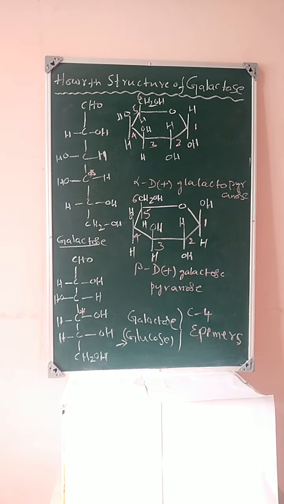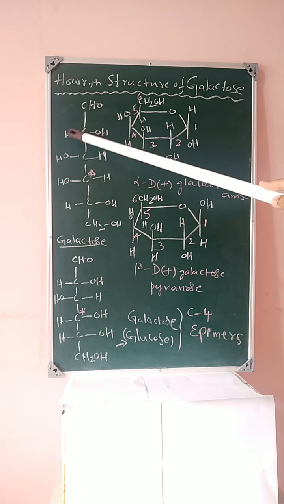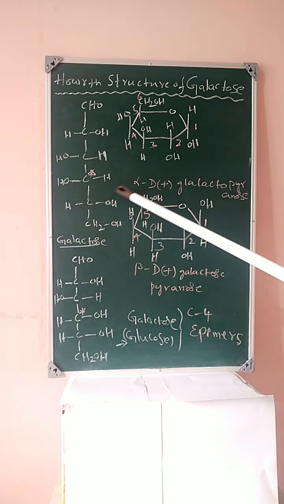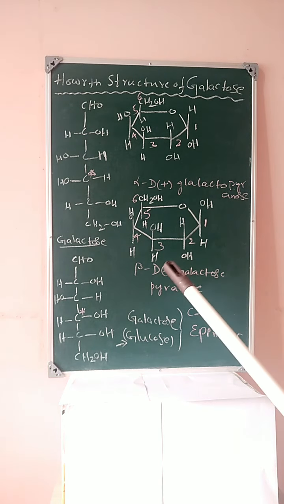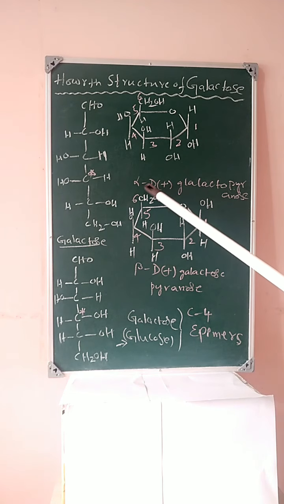Next, students, how is the structure of galactose? It is also a monosaccharide. The structure will be like this: CHO, CHOH, COHH, COHH, CHOH, CH2OH. The cyclic structure will be like this. It is alpha D plus galactopyranose.